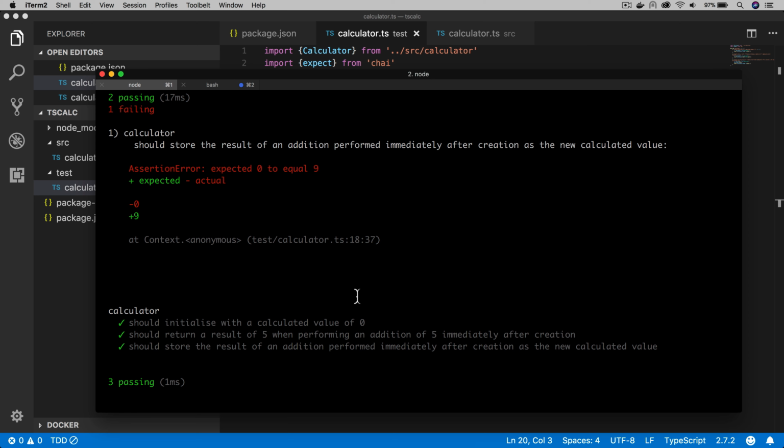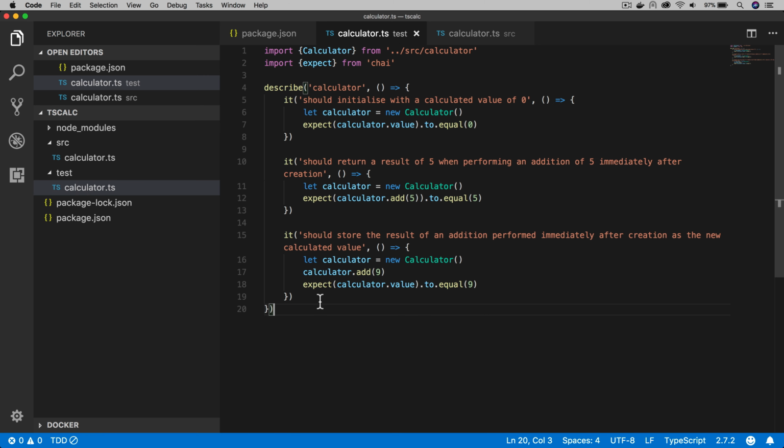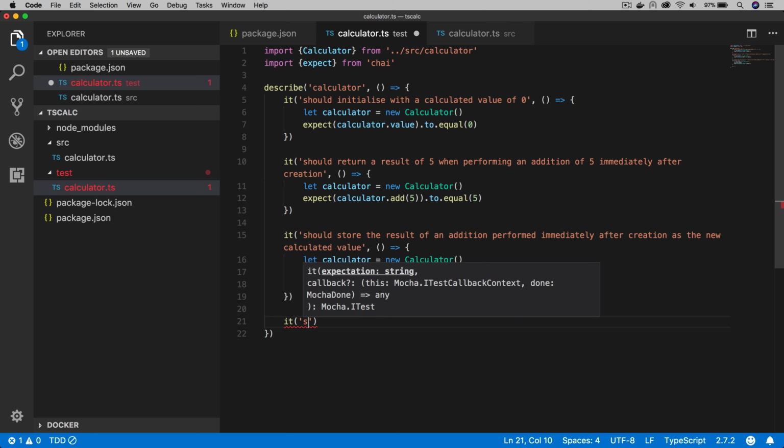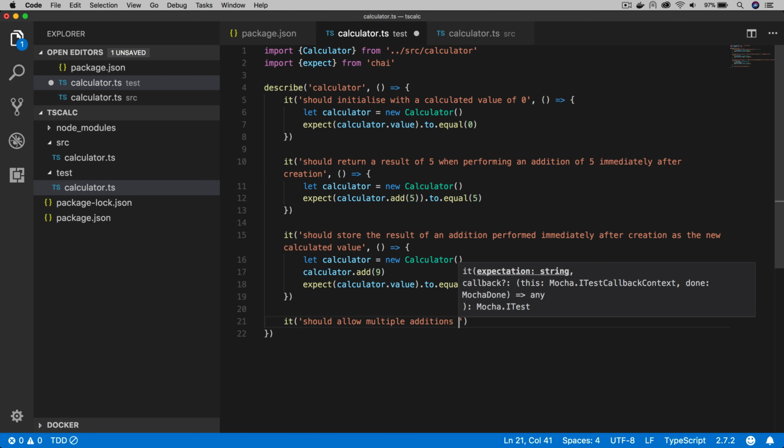So now, our next test, we want to make sure that we can add more than one value together. So perform multiple invocations of calculator.add, and we expect the result, the return value of that, to be equal to the result of that final calculation. So add a new test method for this.